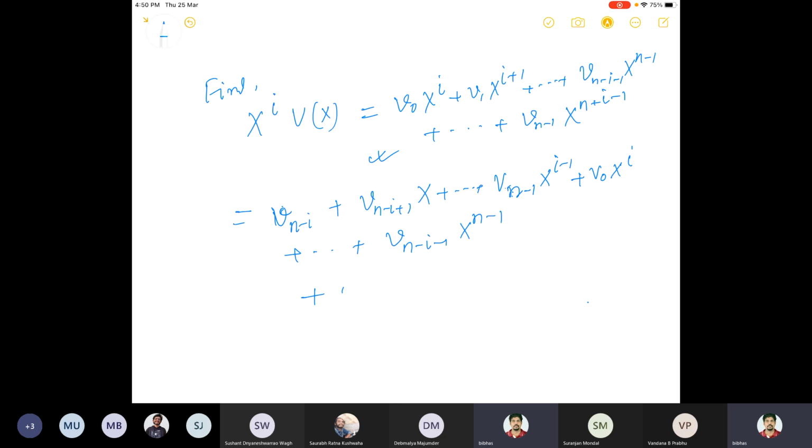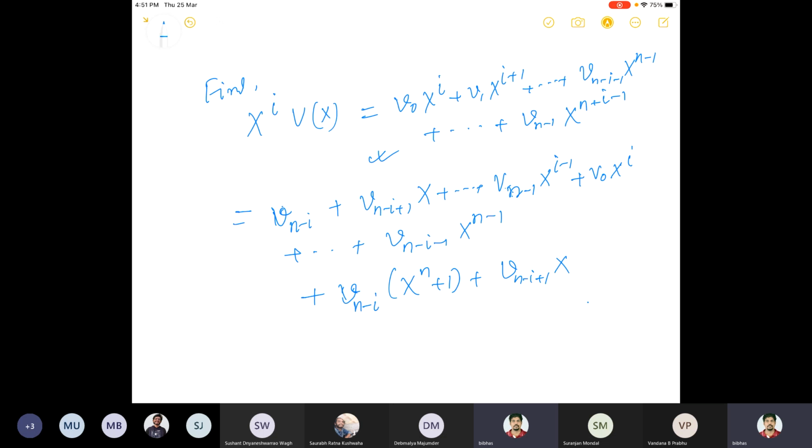So I'm writing this to be equal to Vn minus i x to the power n plus Vn minus i plus 1 x to the power n plus 1 plus dot dot dot plus Vn minus 1 x to the power n plus i minus 1. You can take a small example: take a small value of n, like 3 or 4, and see how it is happening. I have to write down the general form, otherwise I'll lose time, so that's why I'm writing the general form.